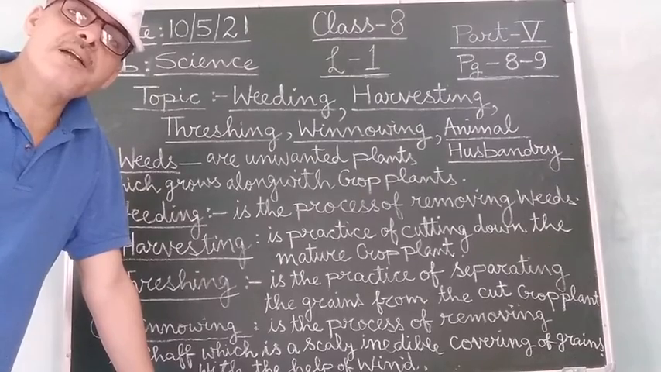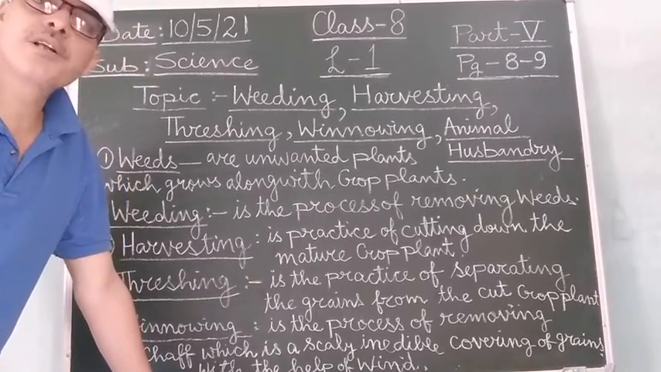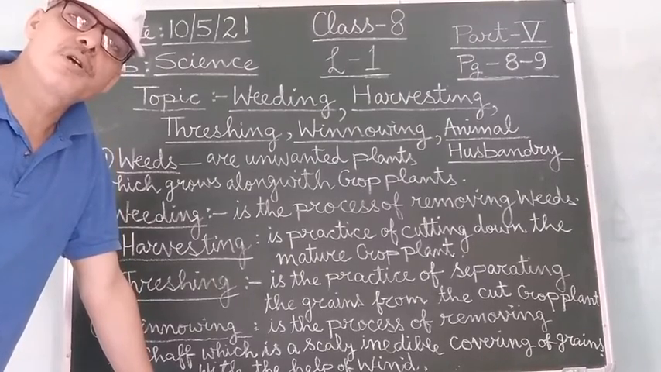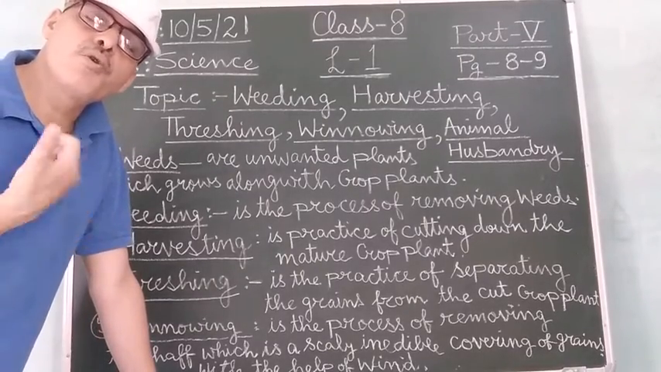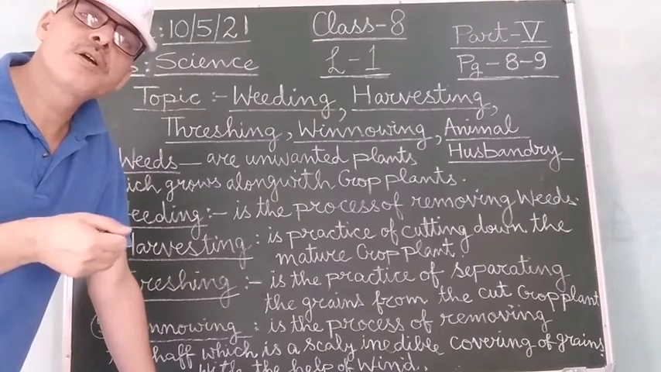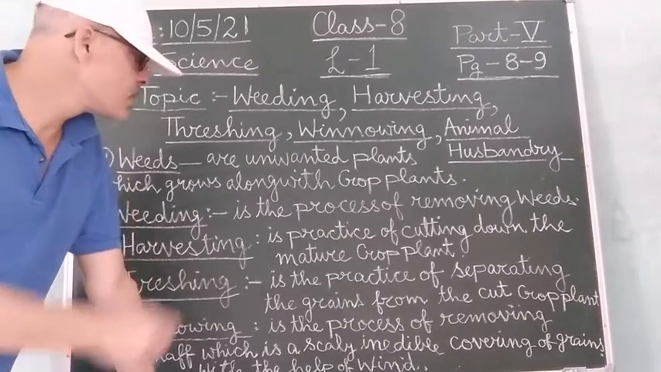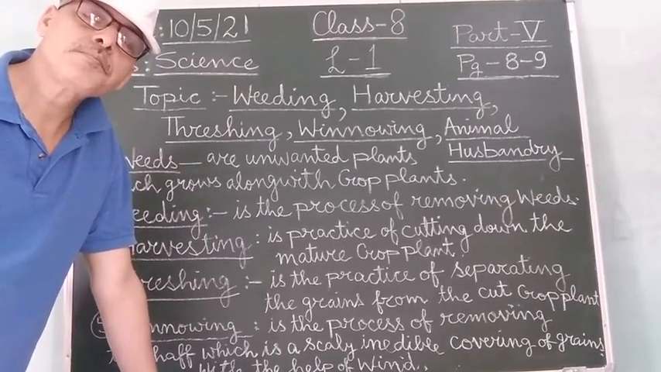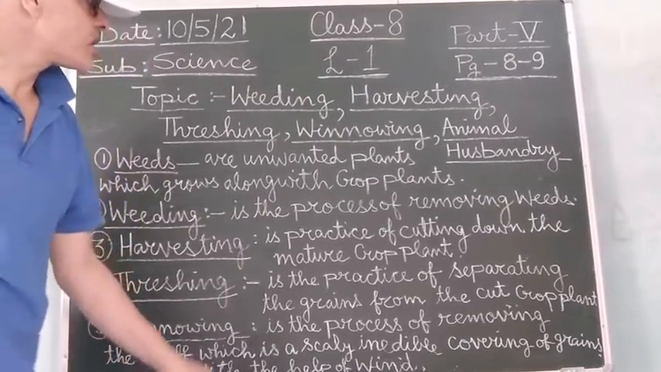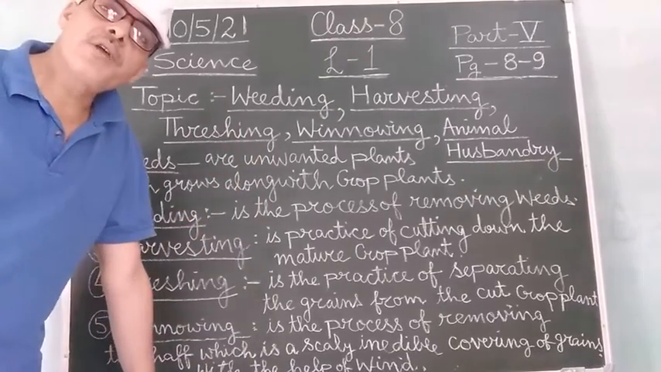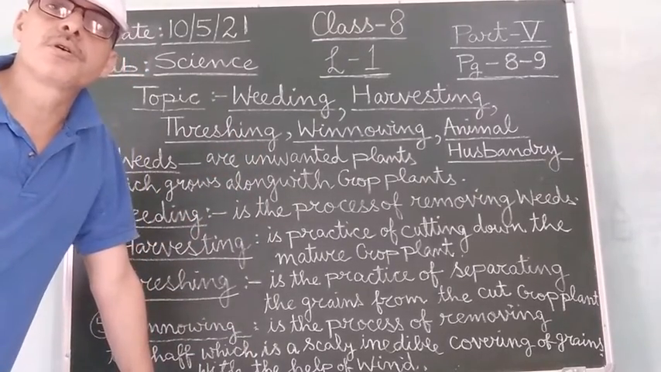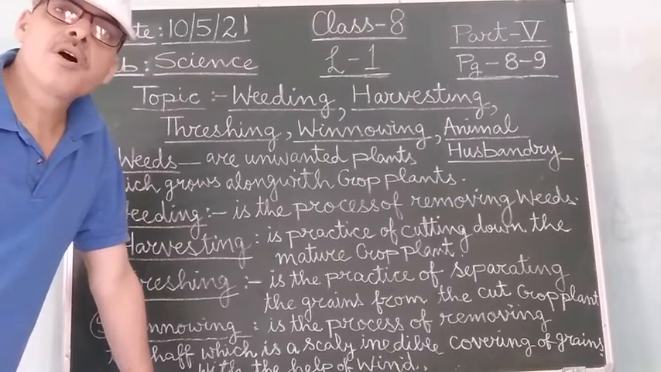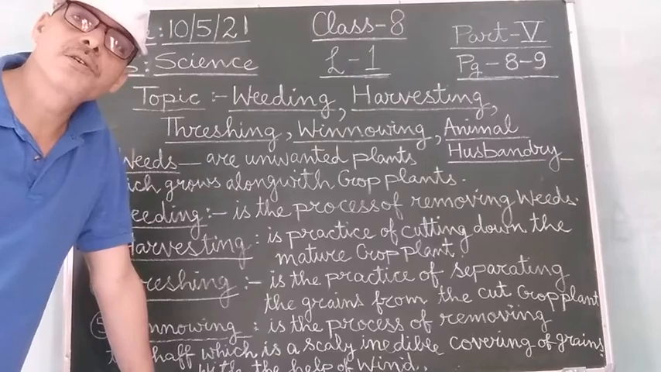Then there is the mechanical method. In the mechanical method of weeding, certain agricultural tools are used, like the trowel or khurpi, for removing or uprooting the weed plants from the cultivated crop plants. Besides this, certain chemicals are also used for controlling or killing these weeds.